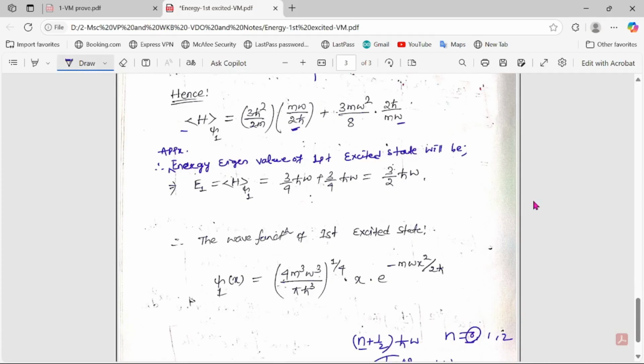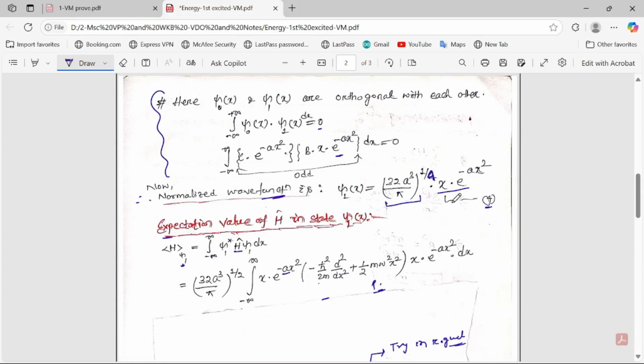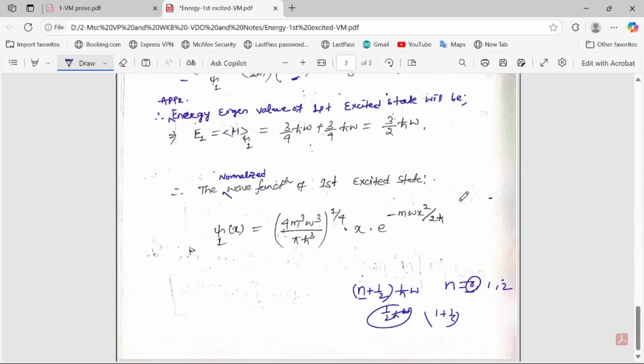Now the normalized wave function of the first excited state will be what? Already we found the normalized wave function here. This is the representation of the normalized wave function, equation number 4. Here, instead of a, we have to put the a value here also. So you just put it and simplify, and you can get this value.